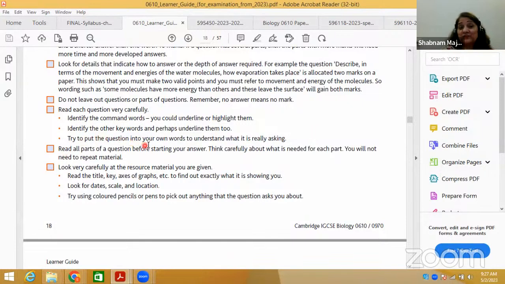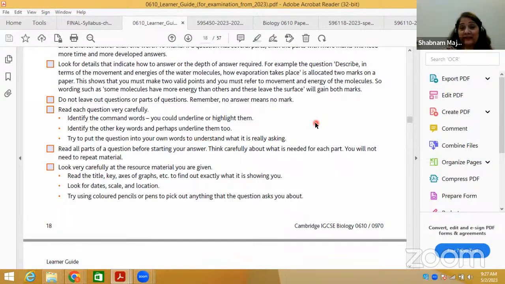Yes, you can put the question into your own words if your expression is very good. Otherwise, I know that you were supposed to learn by heart, very important, all the questions, so that you were supposed to answer the question by learning the same standard answers. So better to reproduce whatever you learned, but it depends.